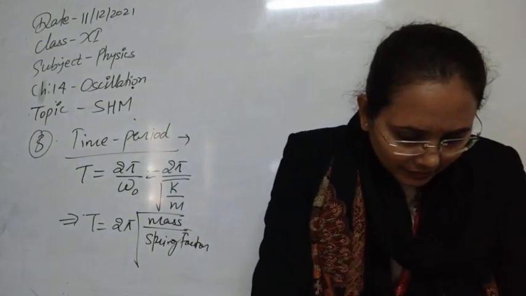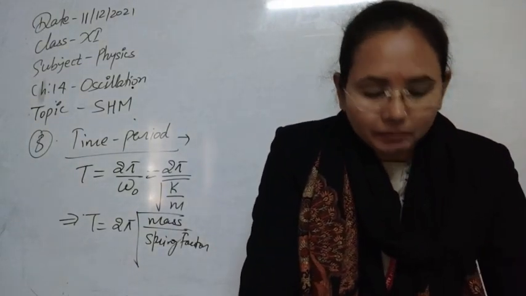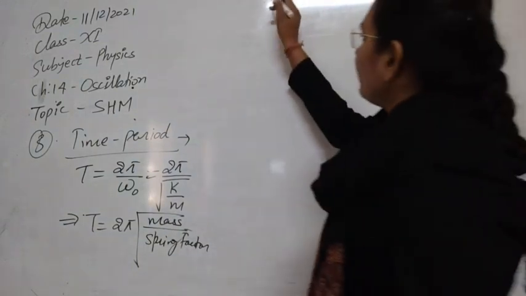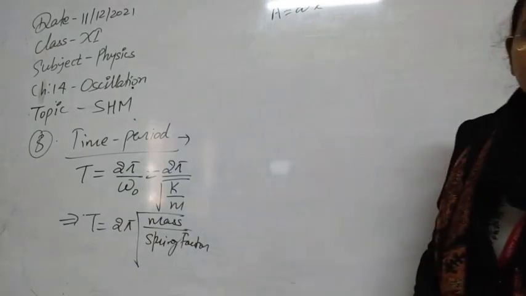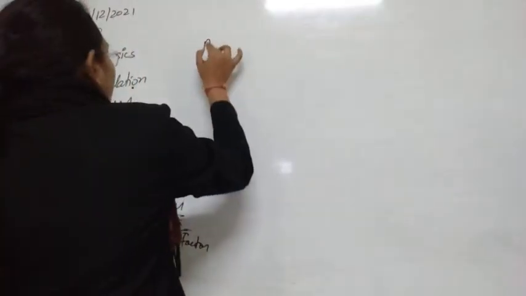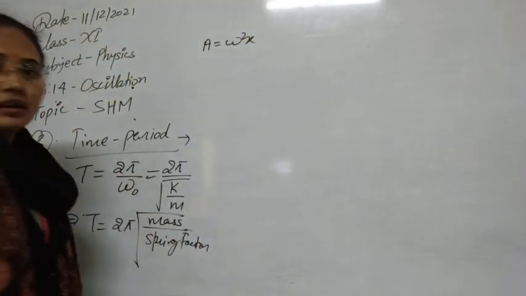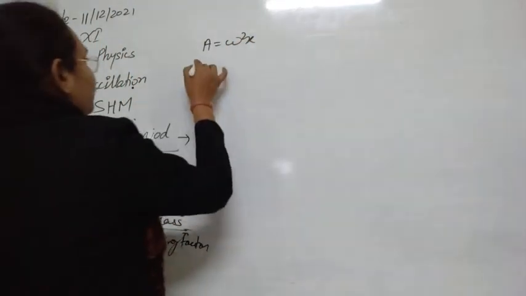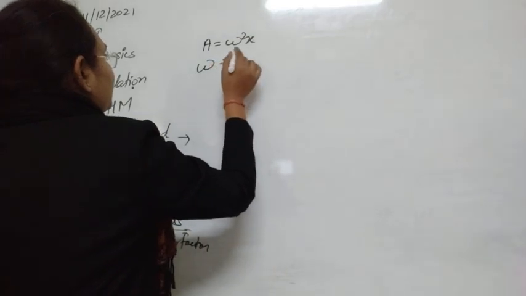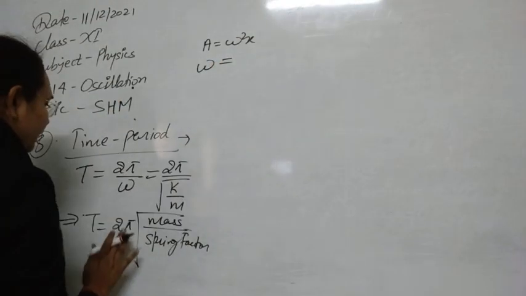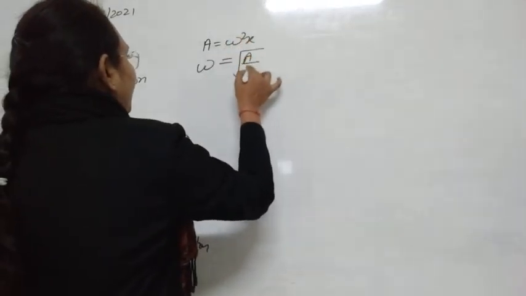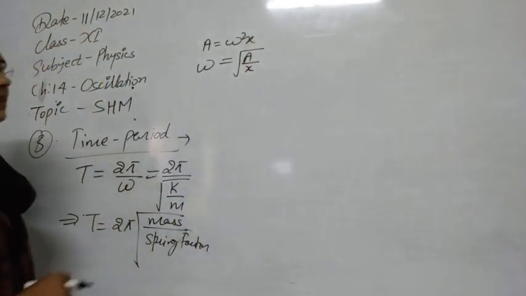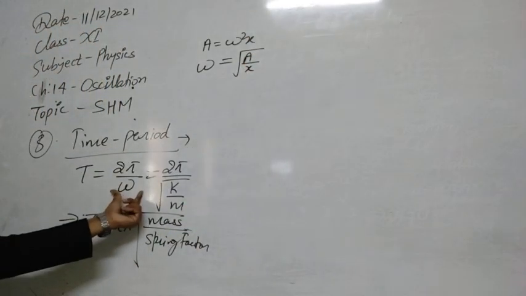Again we can write the time period in another form, by using the equation we had, that is a is equal to omega square x. So we can find out the value of omega. Omega will have the value root a by x, where a is acceleration and x is displacement. We can write this value in the place of omega.